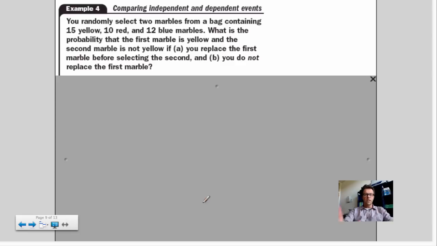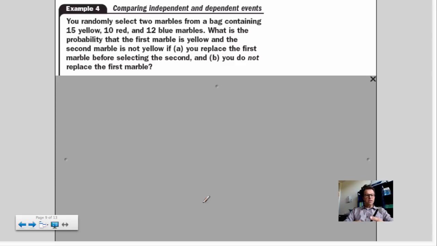So again, not as exciting as this next example. Let's do this. And these last two examples are huge. So if you can follow these, that would be great. You randomly select 2 marbles from a bag containing 15 yellow, 10 red, and 12 blue marbles. So again, you should be triggered that you're picking 2 marbles, not 1. 1 marble is an easy problem. We were doing those yesterday, or today even. But if we pick 2 marbles, first they ask, what is the probability that the first marble is yellow and the second marble is not yellow?